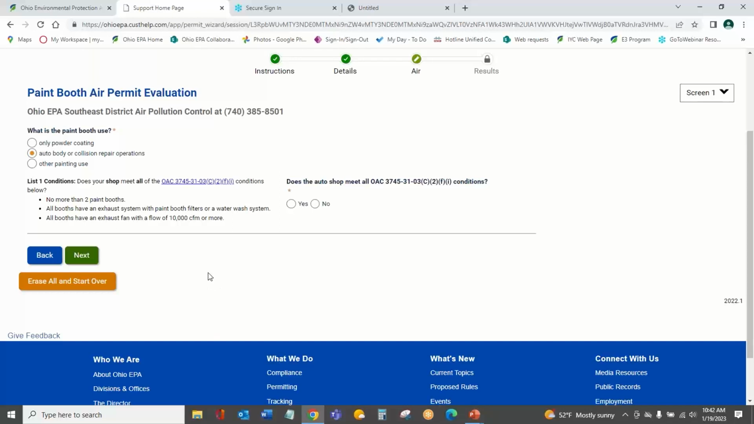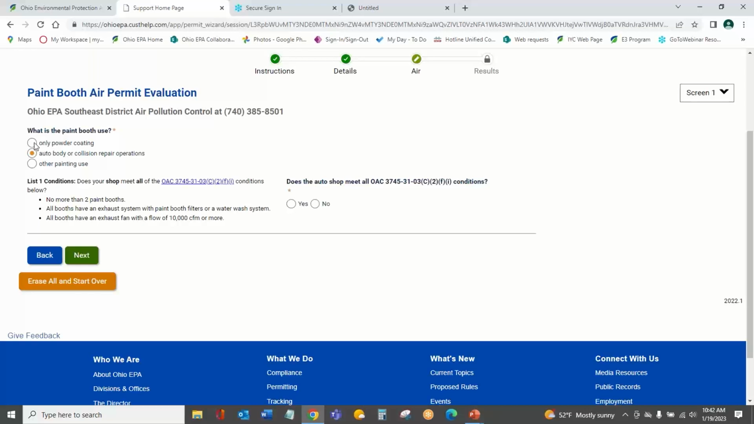So you'll find that these questions are a little bit different than the questions we had for aggregate processing, because these are questions that would apply to someone with an auto body shop. What is the paint booth use? So now we're talking more about paint booths and specific applications that we know apply to this industry and that we would evaluate when we talk with them for their permitting needs.